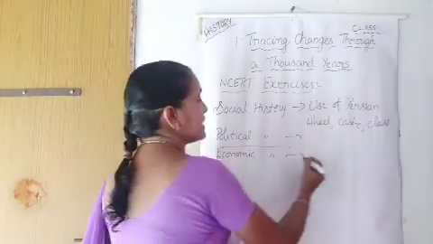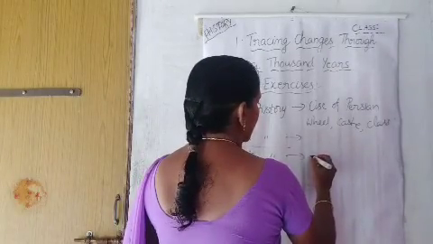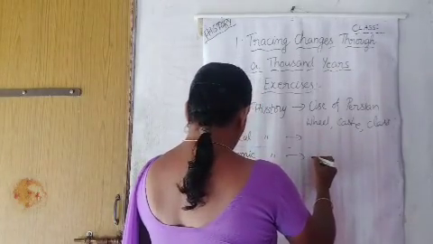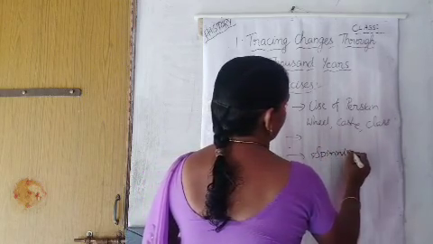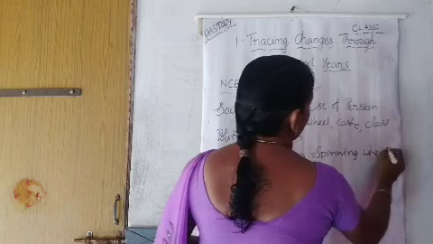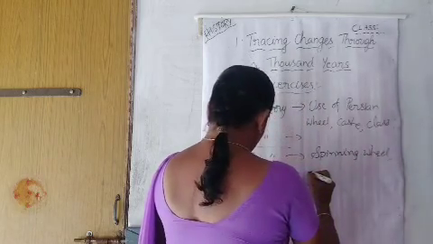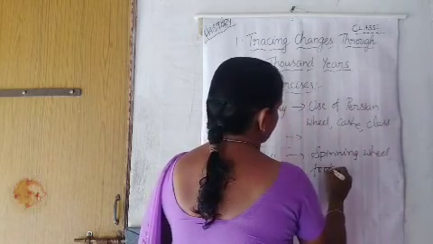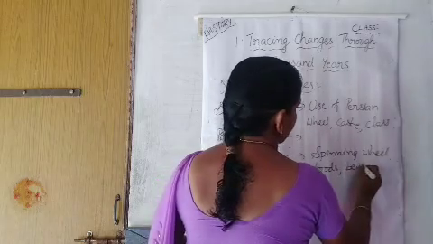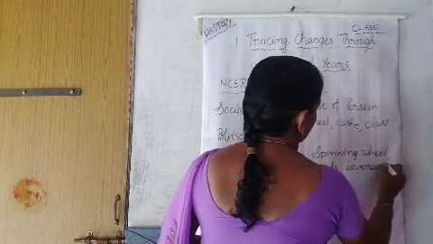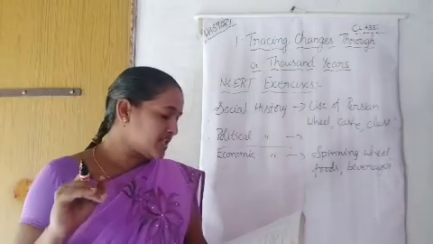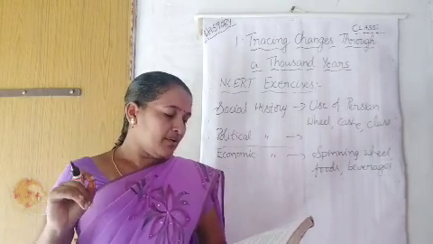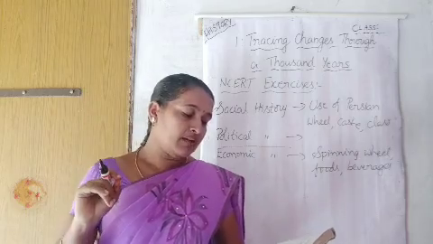And new foods and beverages, new types of groceries, arrived.